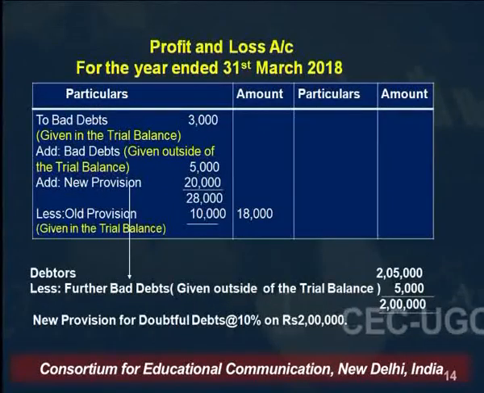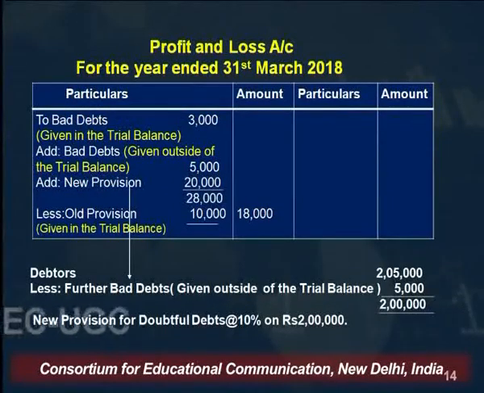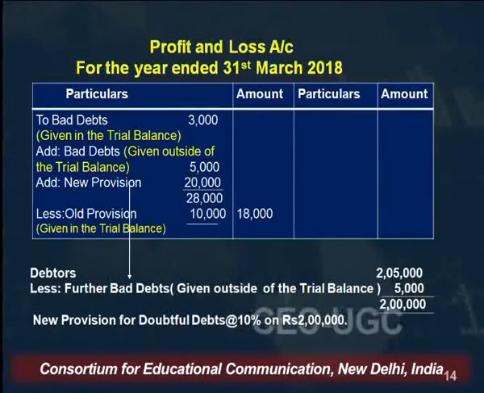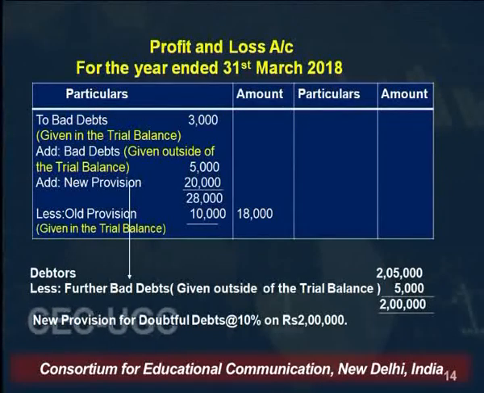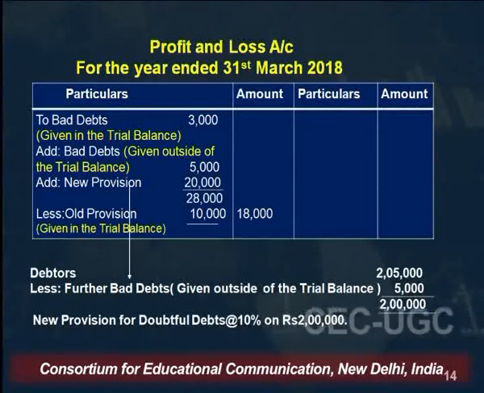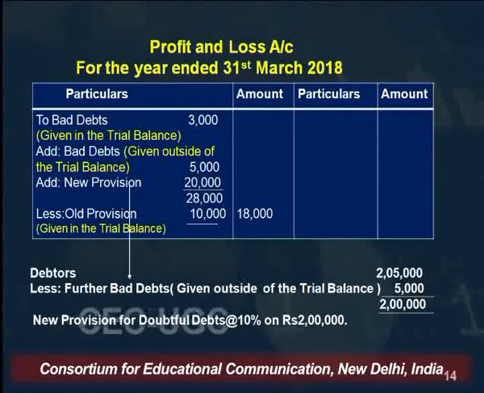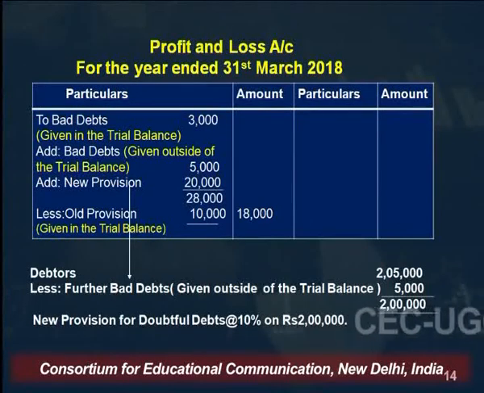As you can see, on the debit side of the profit and loss account, the bad debts which are given inside the trial balance are shown. Then the further bad debts which are given outside of the trial balance are added, because the total loss has to be shown on the debit side. The total loss from bad debts inside and outside the trial balance comes to 8,000. Add new provision. This is the format which you need to follow in case of the provision for doubtful debts.